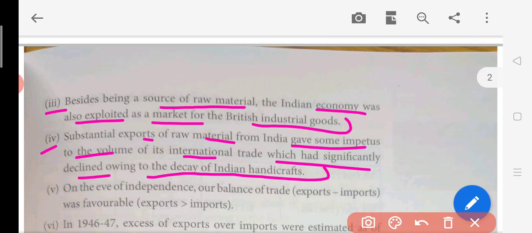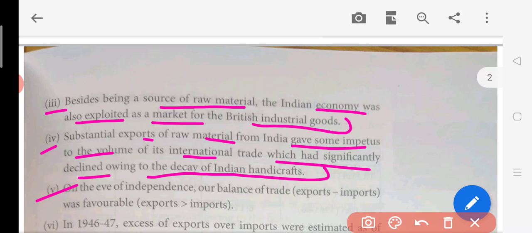When the Britishers were establishing their industries, they destroyed Indian handicraft as well. So in India, when the domestic handicraft was destroyed, there was a ready market for the British goods. At that time the volume suddenly increased, because of the destruction of the Indian handicraft industry, so there was more demand for British goods.